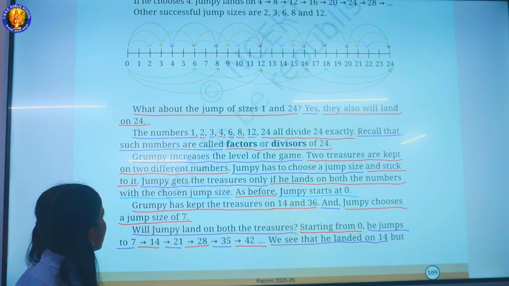What about the jump sizes 1 and 24? Yes, they also land on 24. The numbers 1, 2, 3, 4, 6, 8, 12, 24 all divide 24 exactly. Recall that such numbers are called factors or divisors of 24.